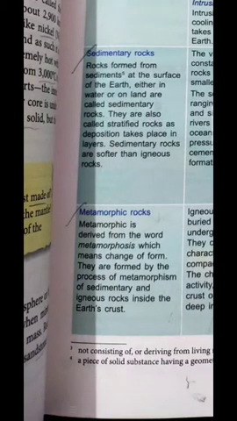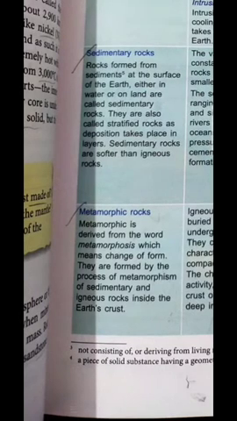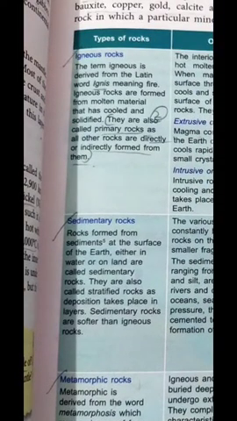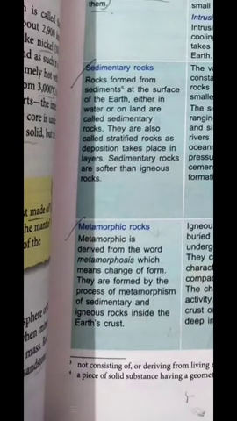Moving further, now we are going to discuss metamorphic rocks. When both igneous and sedimentary rocks are compressed under high temperature, it results in the formation of metamorphic rocks. When sedimentary and igneous rocks are exposed to a lot of heat, they change their form and make metamorphic rocks.